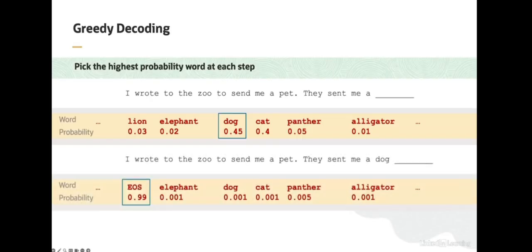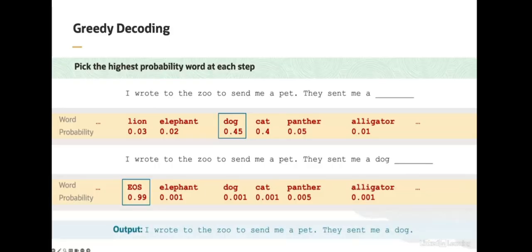Here, we've done just that. Notice that when we send the input with dog appended to the end of it back to the model, the probabilities on the remaining words change. In fact, they all get much lower, and we see a new token, EOS, which stands for end of sentence or end of sequence, with very high probability. This is the model telling us, hey, it's very likely that the sentence should end after the word dog. Since we're simulating greedy decoding here, the EOS token is the next word that is selected. After the EOS token, the model is done generating and the output is returned. Specifically, it's, I wrote to the zoo to send me a pet. They sent me a dog.